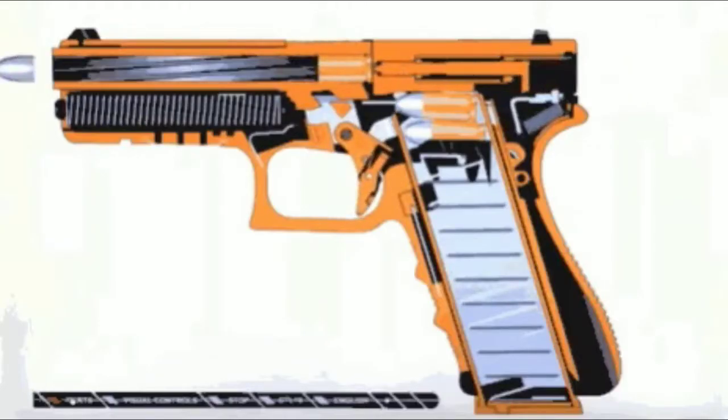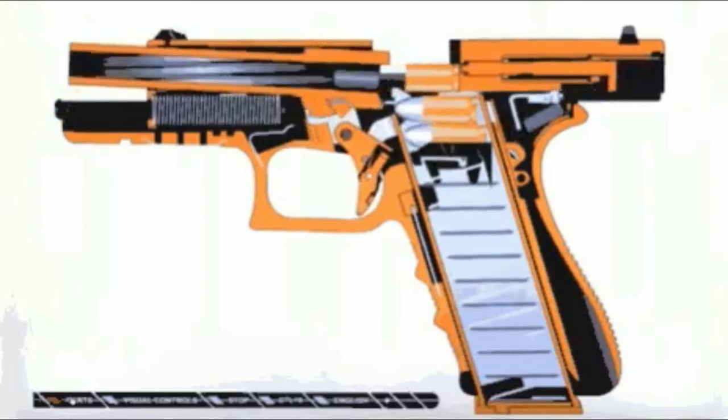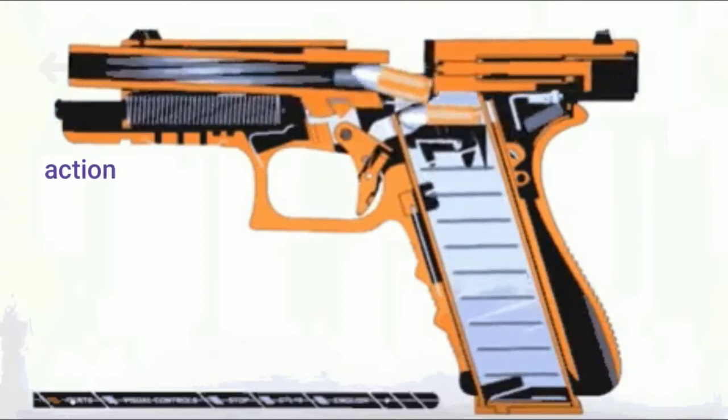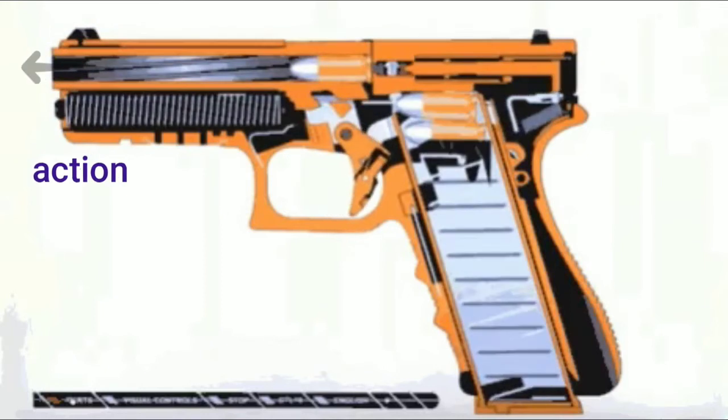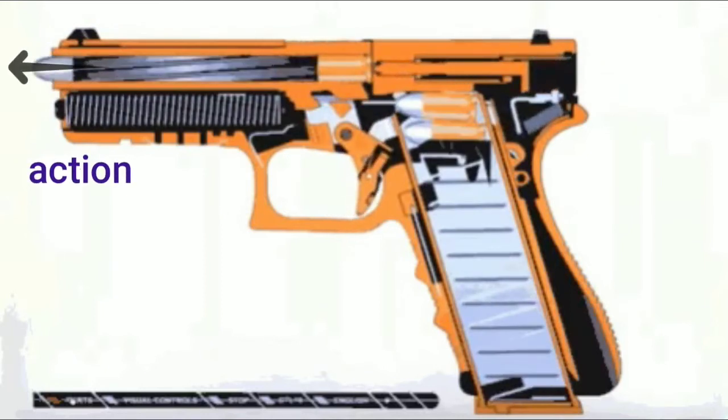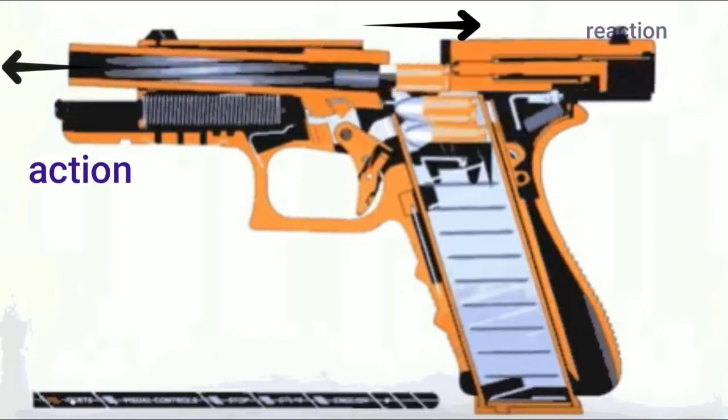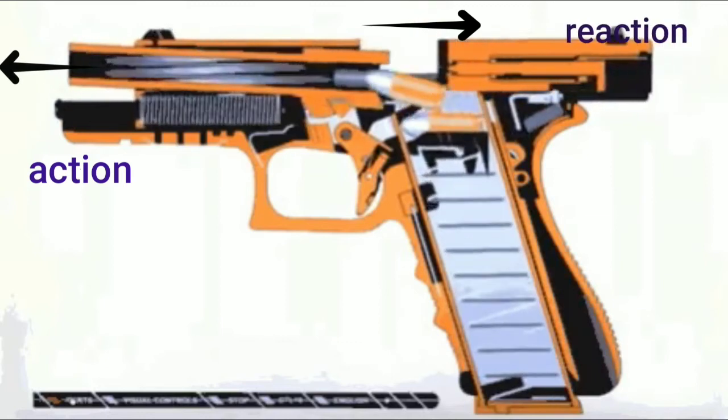Now when we shoot a bullet or fire a bullet from a gun, the bullet moves in the forward direction, but the gun recoils in the backward direction as a reaction.